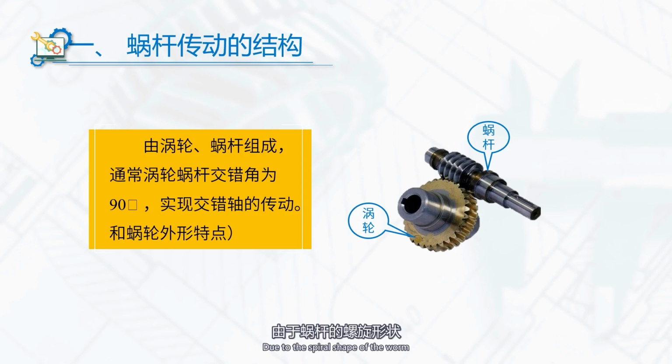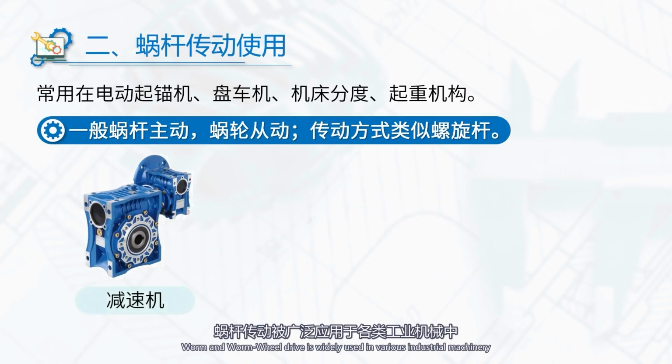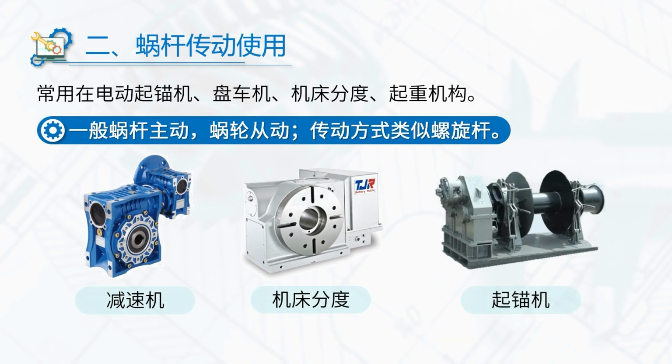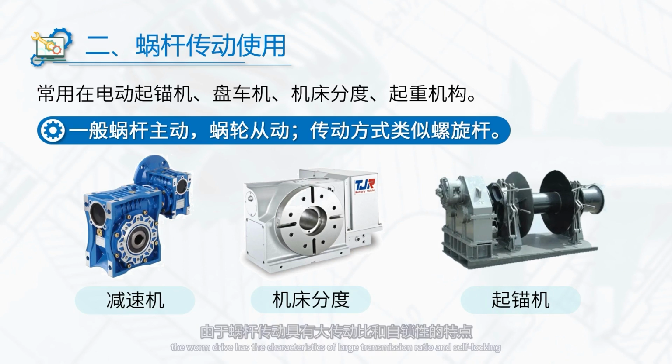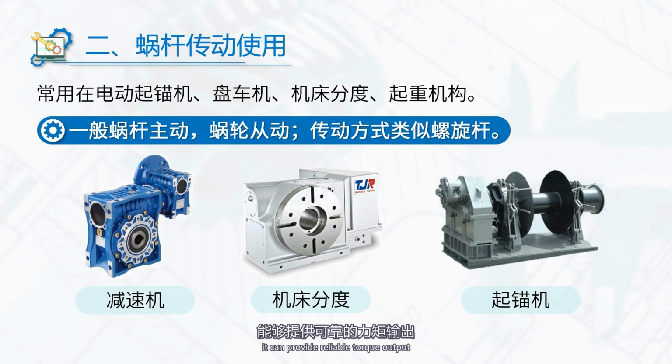Due to the spiral shape of the worm, the bevel friction contact is formed between the tooth of the worm wheel and the spiral groove of the worm, resulting in relative motion, so as to realize the transmission. Worm and worm-wheel drive is widely used in various industrial machinery, such as windlass, reducer and indexing mechanism of machine tool, etc. The worm drive has the characteristics of large transmission ratio and self-locking. It can provide reliable torque output and has the function of anti-reversal. It is suitable for industrial applications that require large torque output and precise control.